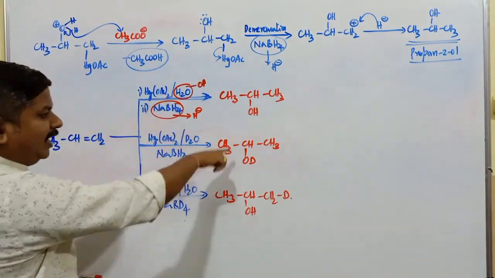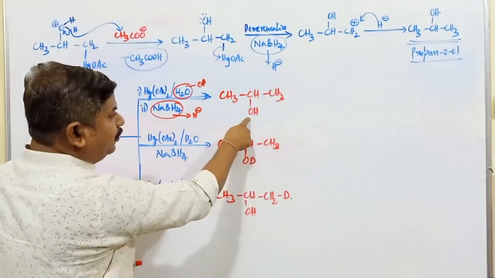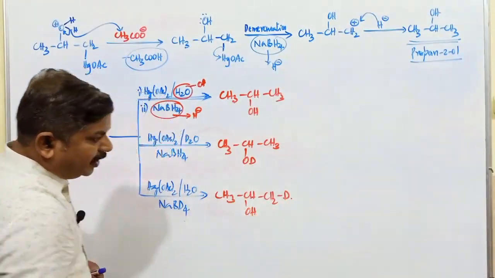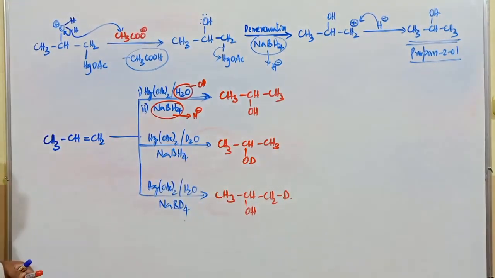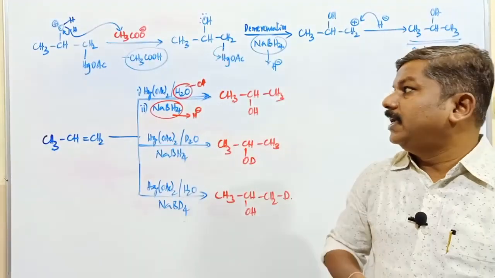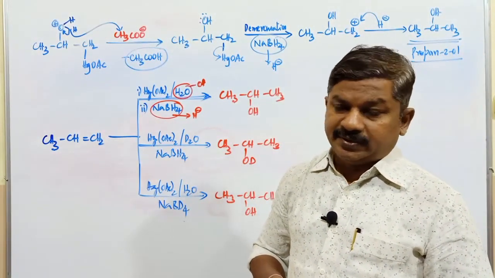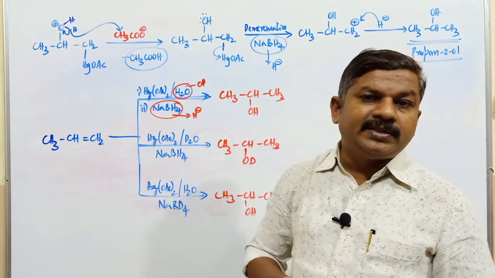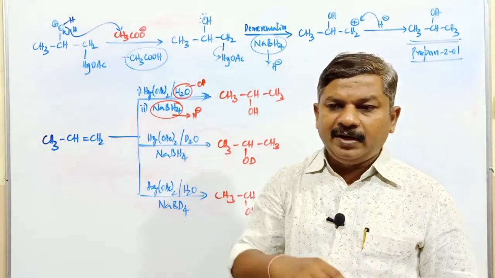So these are the three different types of products. Whether products are going to be same? No, because this is OH, this is OD and here deuterium is attached to carbon atom. So these three products are going to be different. So these formations of alcohols take place according to what method? Oxymercuration and demercuration process. In detail we have discussed three important methods in case of alkenes. Alkenes are converted into alcohols.